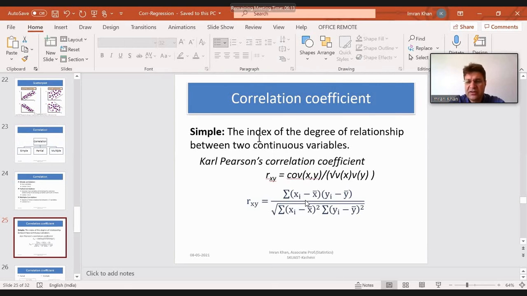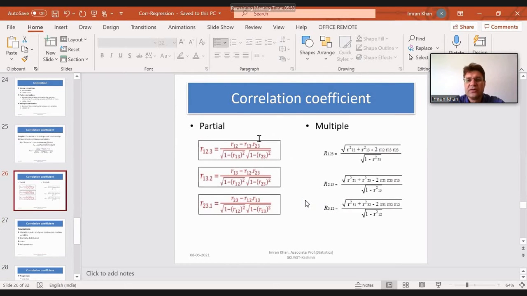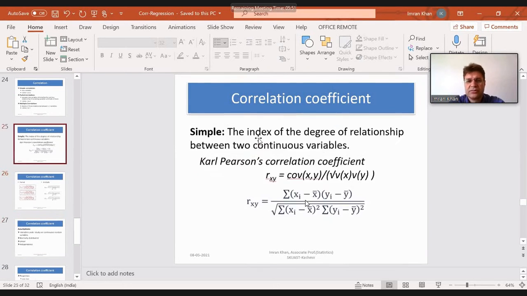Now, if we write that in expanded form, we write it as summation of (xi minus x bar) into (yi minus y bar), which is your covariance, which we already discussed in the regression part. Then in the denominator, you have summation of (xi minus x bar) square and summation of (yi minus y bar) square. So this is the formula for simple correlation.